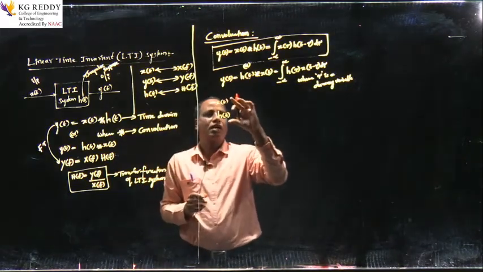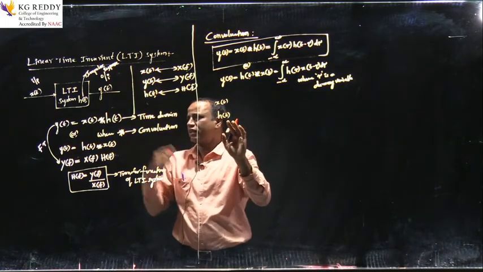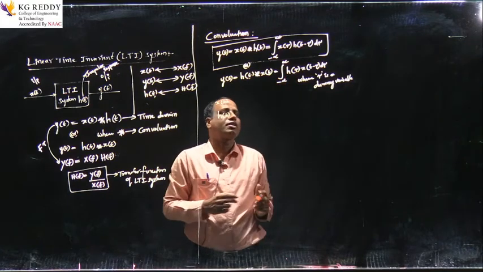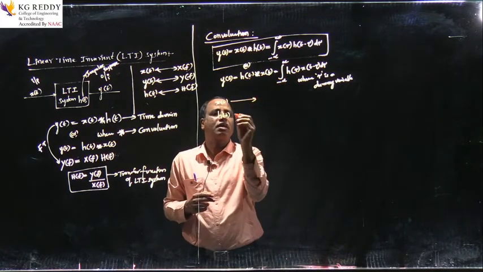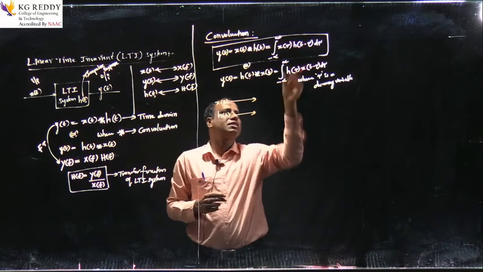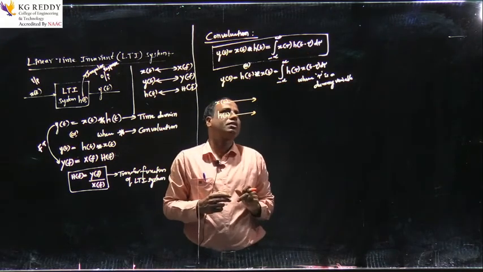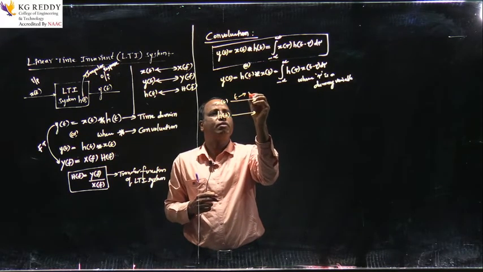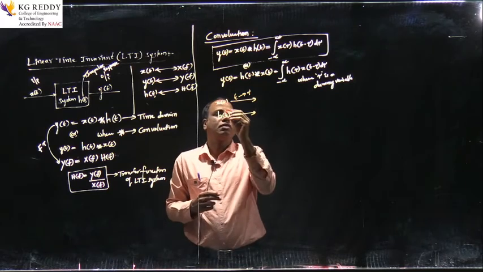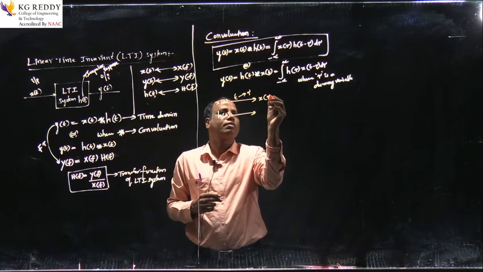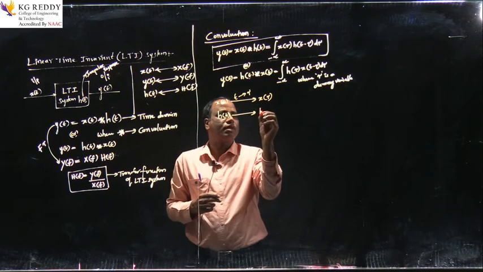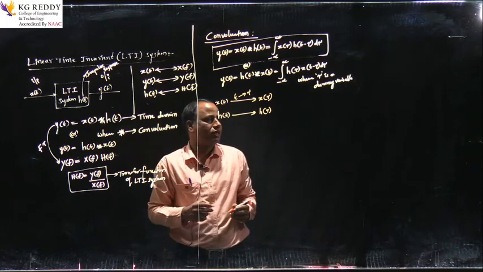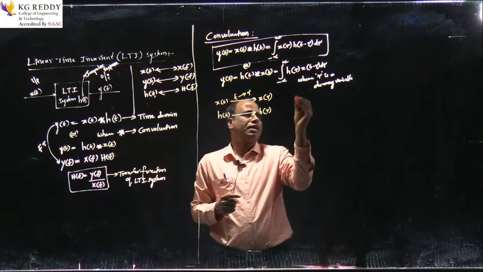So now assume that this input is given, impulse response we can calculate for all the linear time invariant systems, and based on this fundamental definition, I cannot use this x of t as it is in this fundamental integral formula of the convolution. I have to change the variable from t to tau so that I can use it. So x of t becomes x of tau, and h of t becomes h of tau. There will not be any changes for the signals.